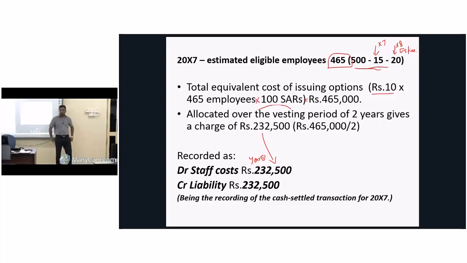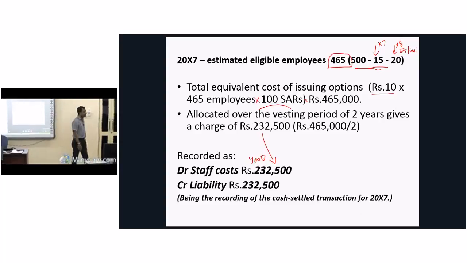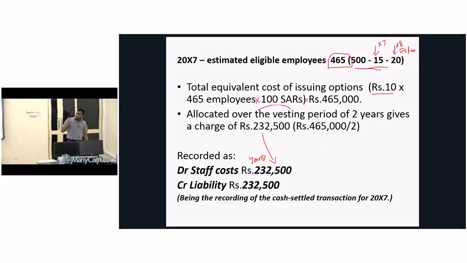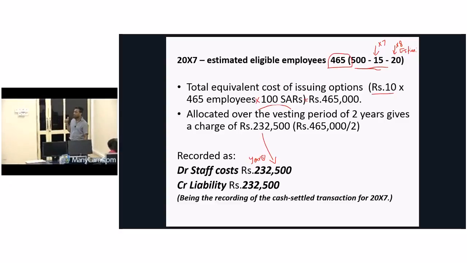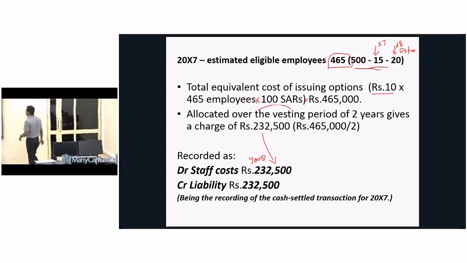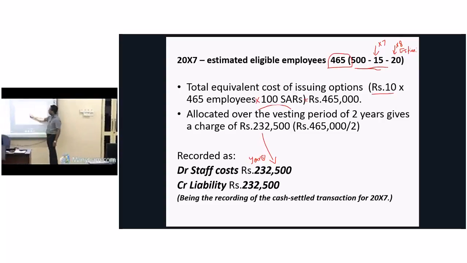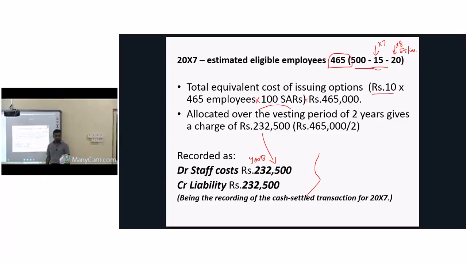But for how many years? We estimate it at the end of year 1, for 2 years. Therefore, divided by 2 into 1, because we have spent only 1 year. Same way as we did in the previous 2 examples. Then the value will be 232,500. Double entry: staff cost debit 232,500 and now not the reserve account, we credit the liability account. At the end of year 1, you recognize the liability as 232,500. Got it?